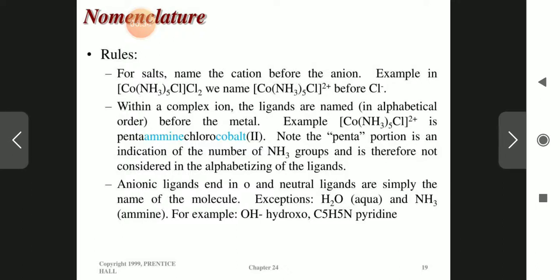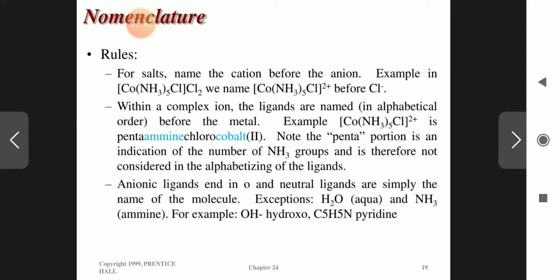So [Co(NH3)5...]: 5 means 5 ligands, so I will write penta. The ligand name is ammine. Then one more ligand is chlorine, which I will write as chloro. In the last, cobalt will come, and then the oxidation number. How does it come? We have to find out the cobalt oxidation number. So cobalt is X plus 5 multiplied by 0, because the charge on the ammonia ligand is 0, plus minus 1 is equal to plus 2. So when we find out, it will be equal to 2.